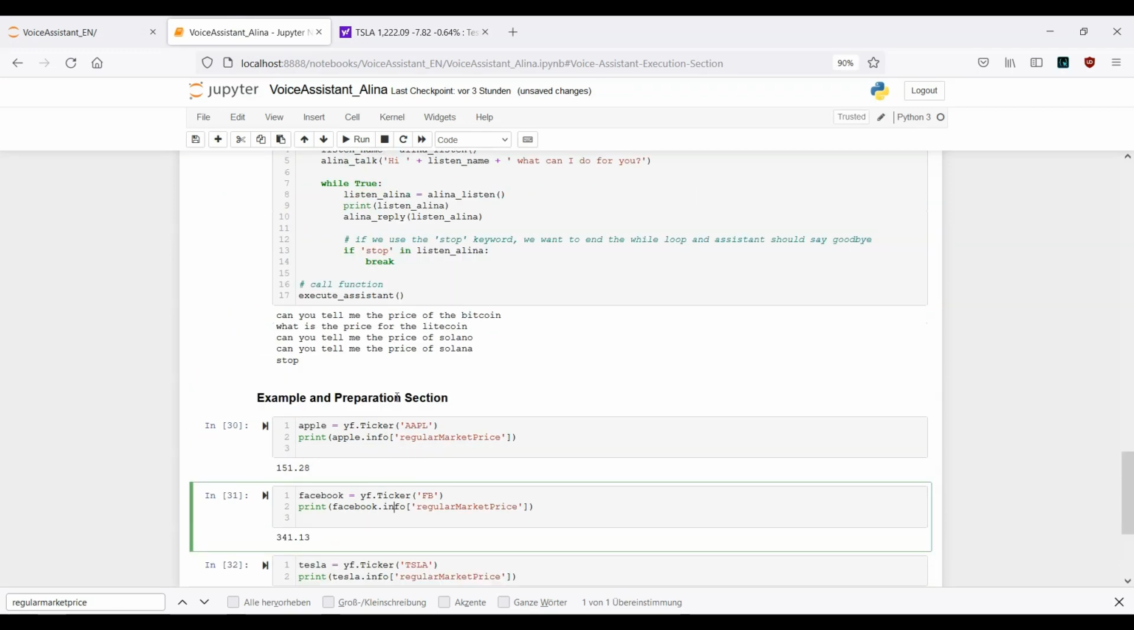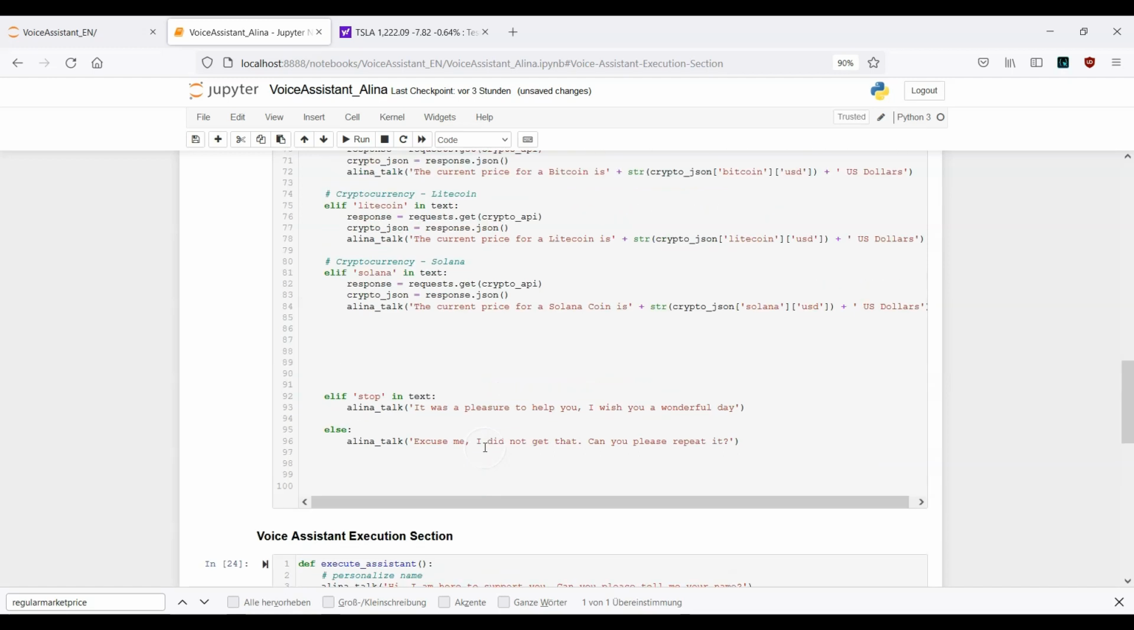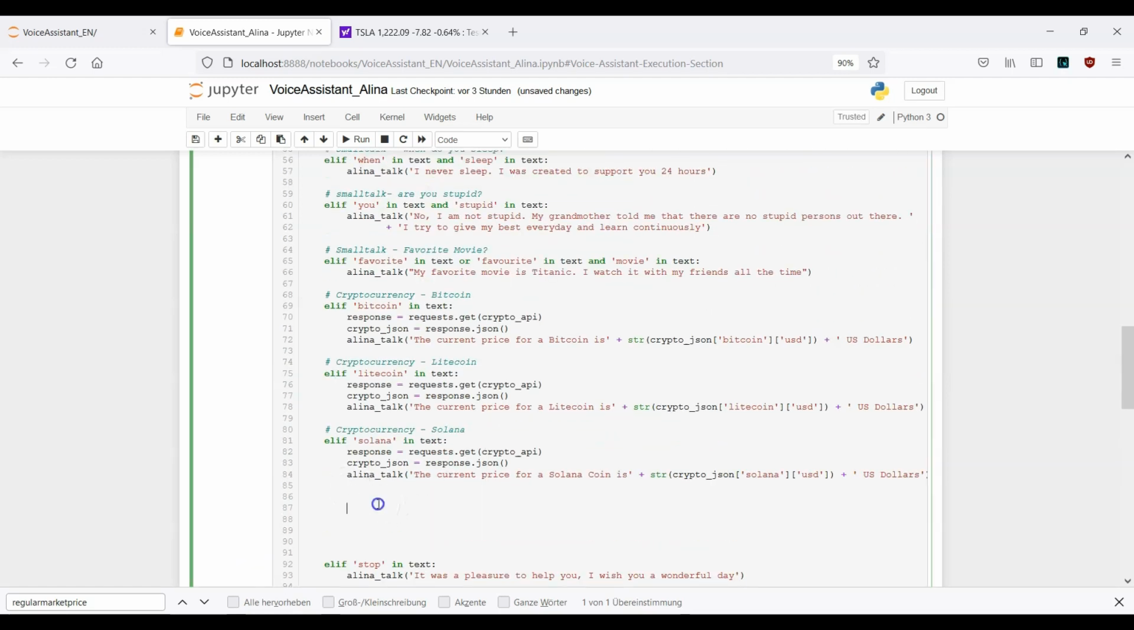And now, in the next step, let's implement the logic in our assistant. Okay, directly underneath the cryptocurrency part. Now let's proceed with the stocks, and here we start with Apple. Okay, stocks, Apple. First of all, this is our comment. And now we need to provide a keyword. Let's say if Apple in text.